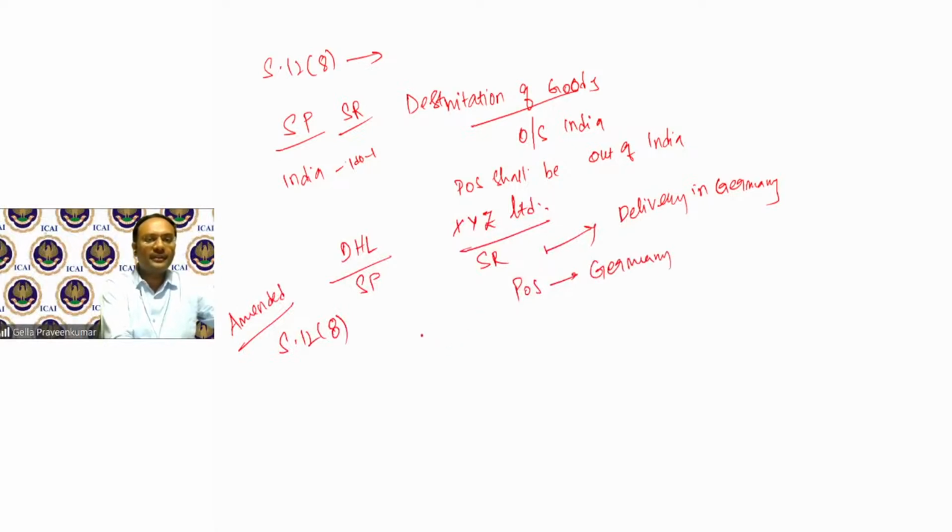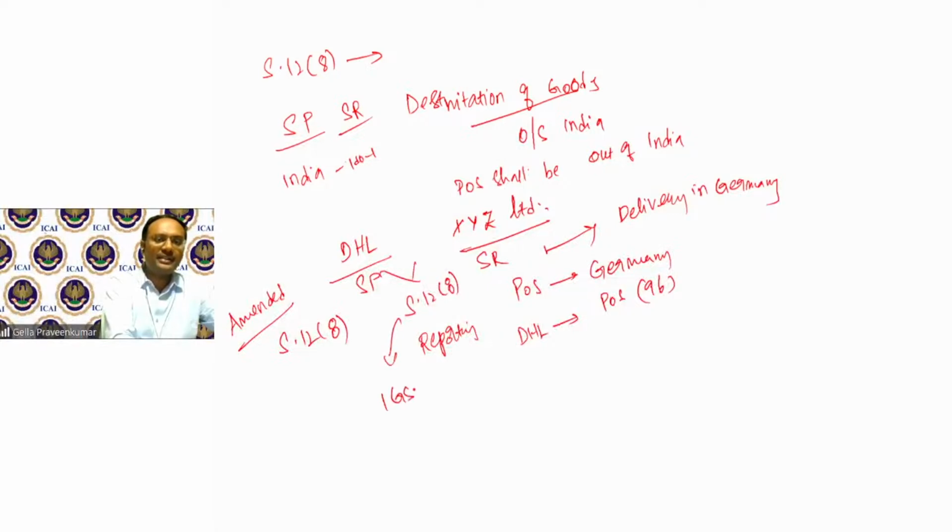Now, for the purpose of reporting this transaction, DHL says that POS will be 96, that is outside territory, India. However, since the recipient is in India, section 12, subsection 8 will be triggered, where IGST will be charged. Now, for a moment, DHL is in Maharashtra.